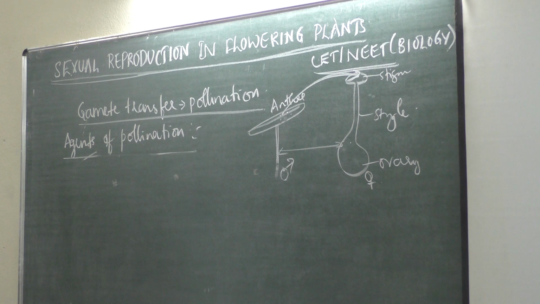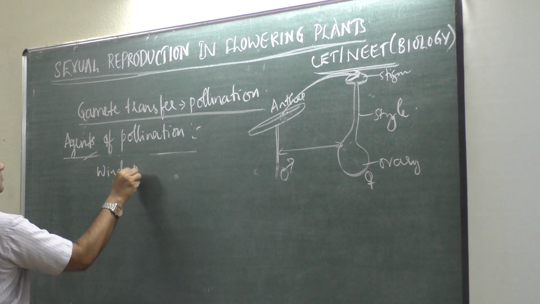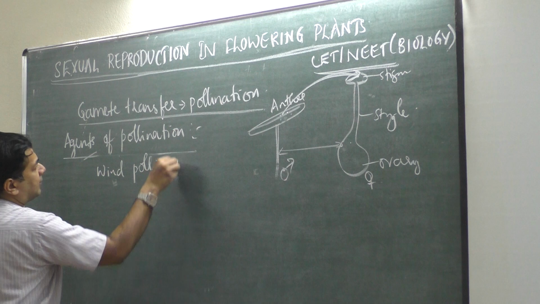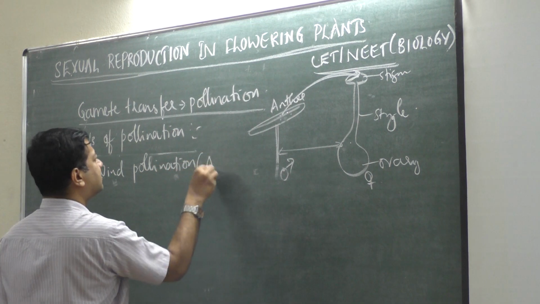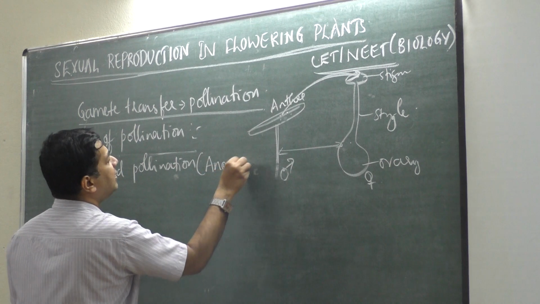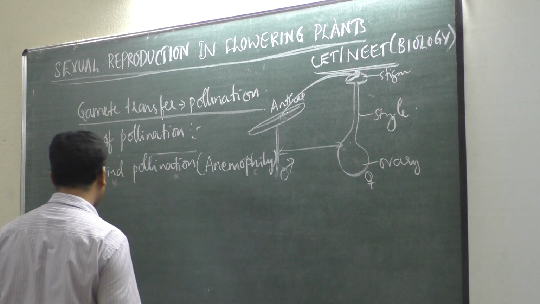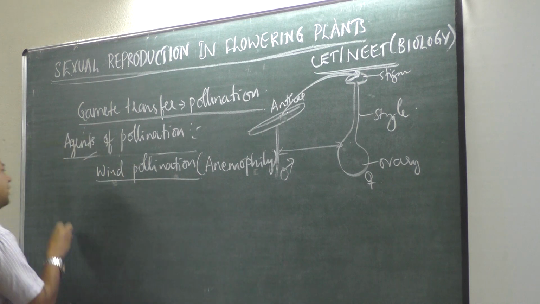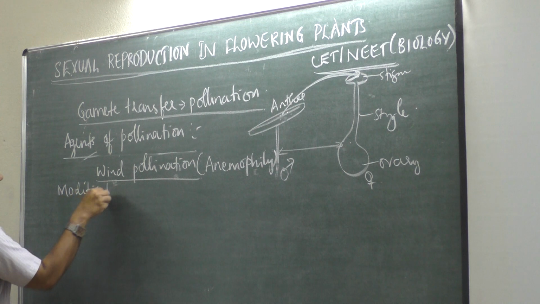So if it is through wind pollination, then the method is called anemophily. Then what adaptations or modifications should the plant have?